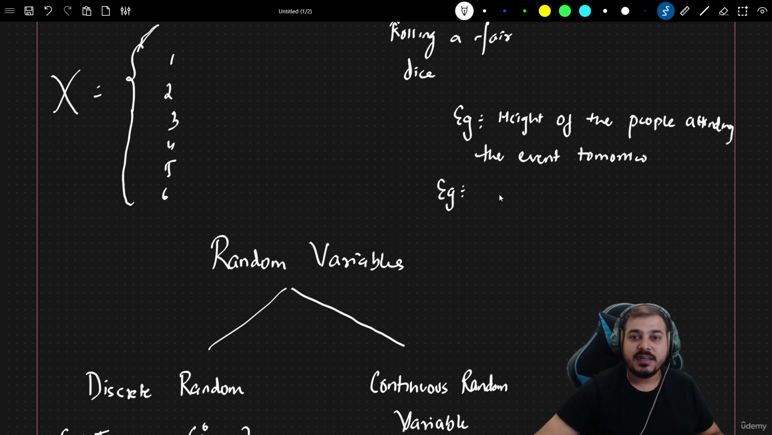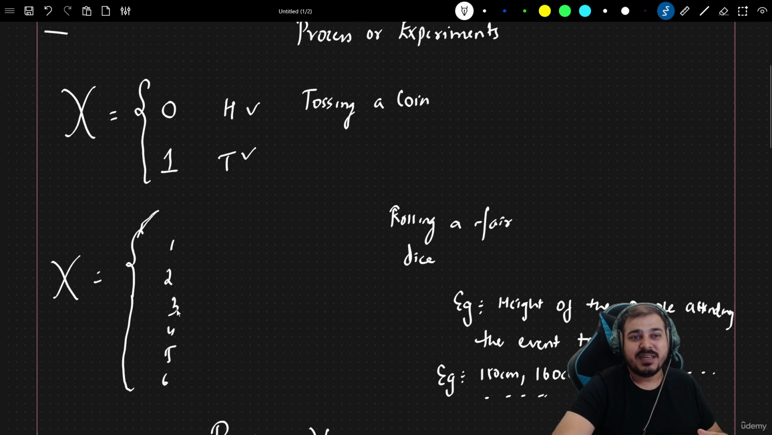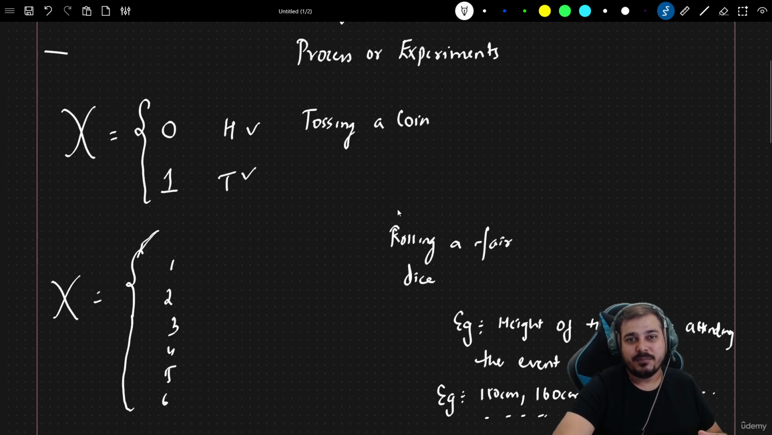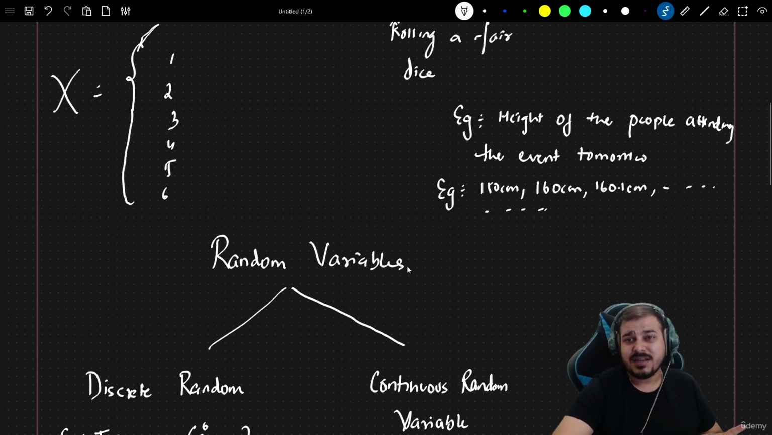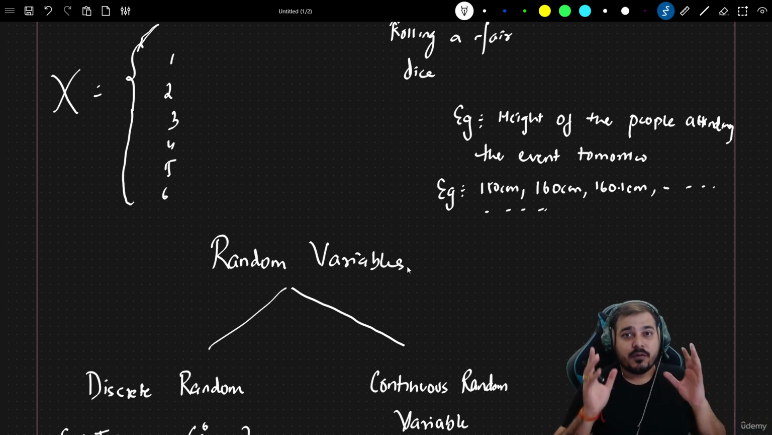Here, I can definitely get different values. If I'm considering height, I may get 150 centimeters, I may get 160 centimeters, I may get 160.1 centimeters. I can get different values altogether. So in continuous, you may get a fraction, you may also get a whole number, you may get any kind of number. In a discrete random variable, I will basically derive a whole number from a random process.